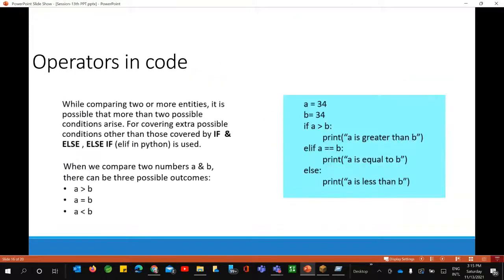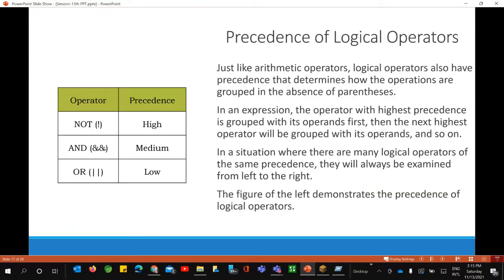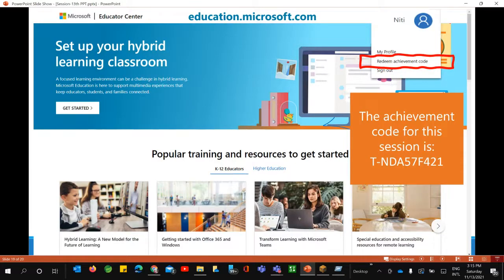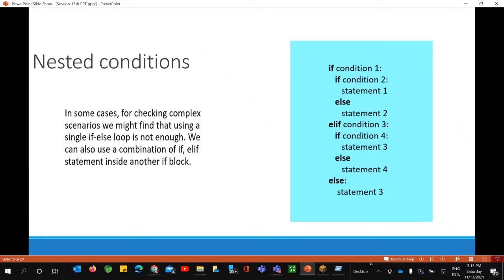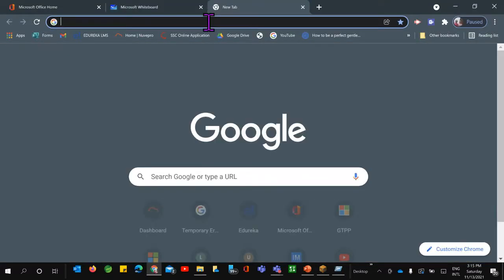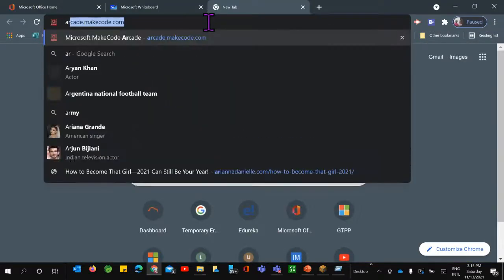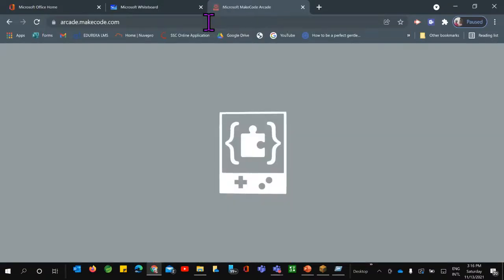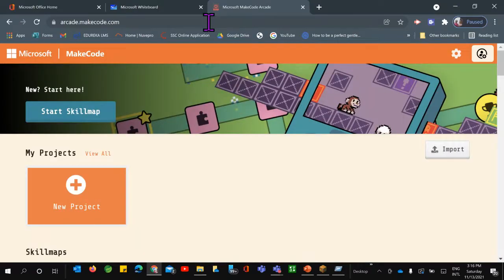Yep, we have already seen the operators that you're already aware of. Let us just jump into the example. Okay, so what I'll do, I'll just quickly open arcade.microsoft.com, the same portal that you are all aware of. First, I'll create a simple program, and then we'll take this example odd or even through Python as well, right?